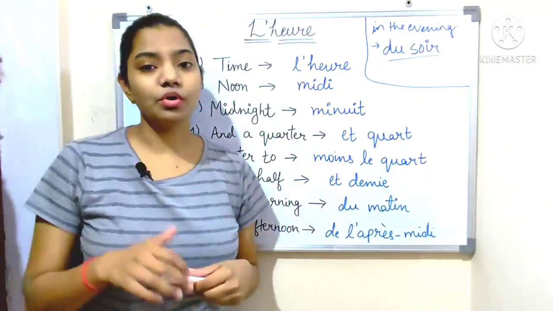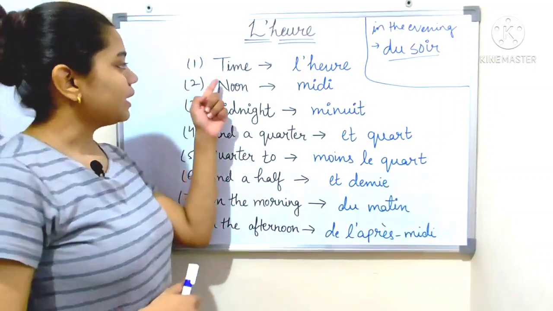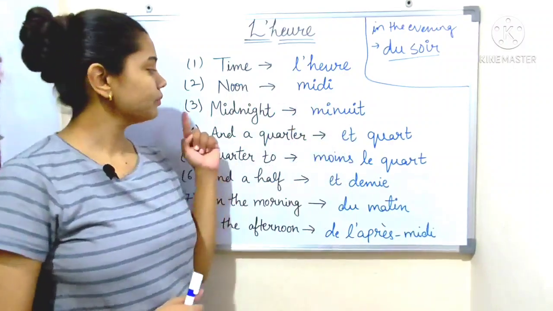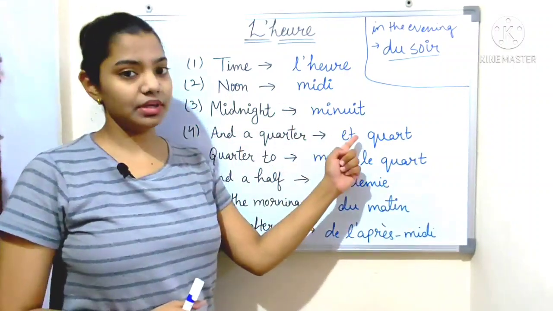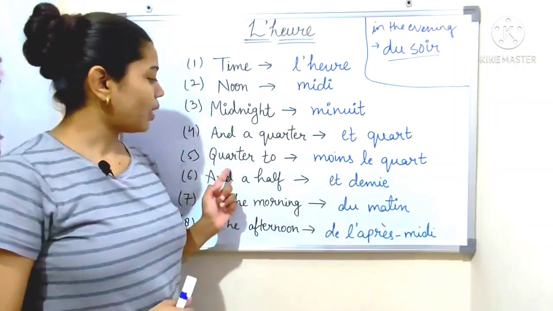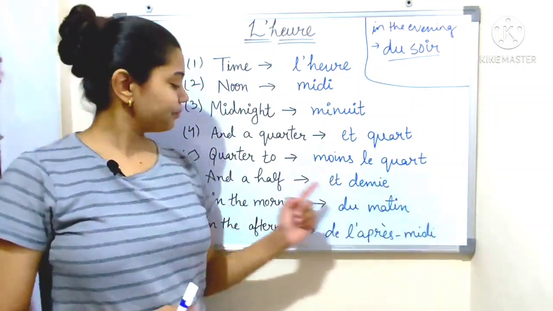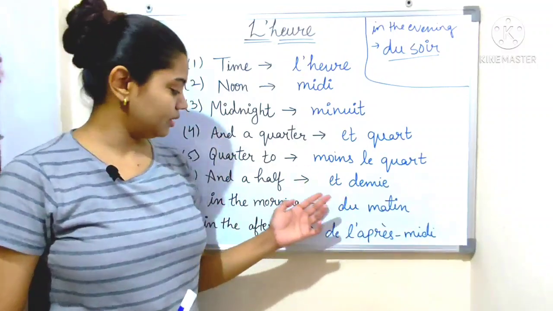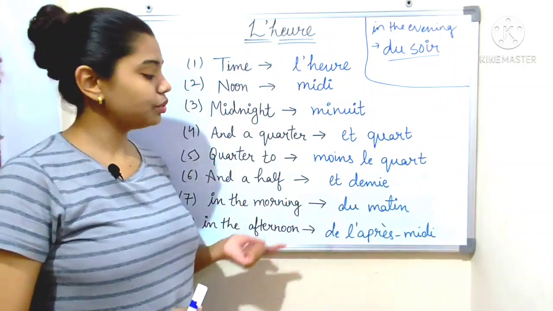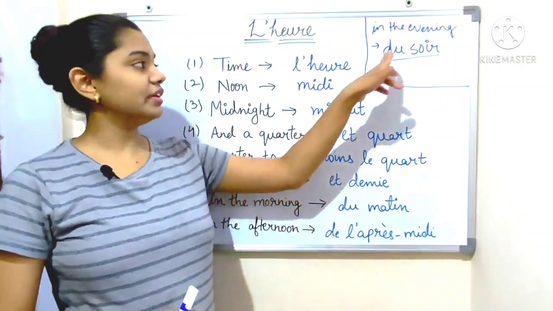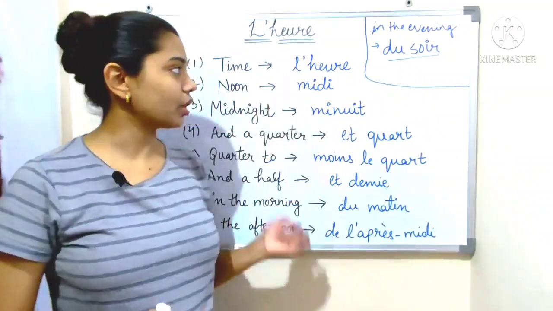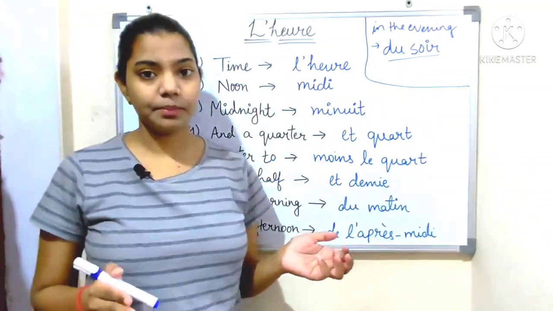So on répète encore une fois: time, l'heure; noon, midi; midnight, minuit; and a quarter, et quart; quarter to, moins le quart; and a half, et demi; in the morning, du matin; in the afternoon, de l'après-midi; and in the evening, du soir. You have to keep in mind all this vocabulary while learning the time.